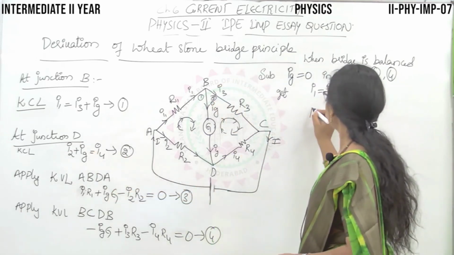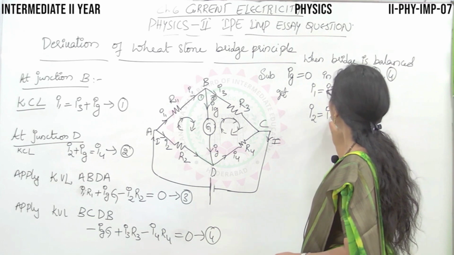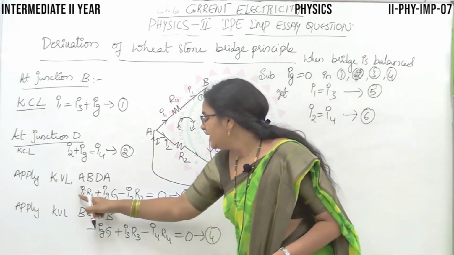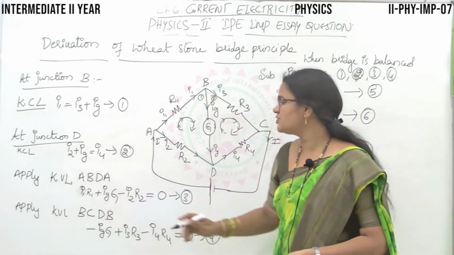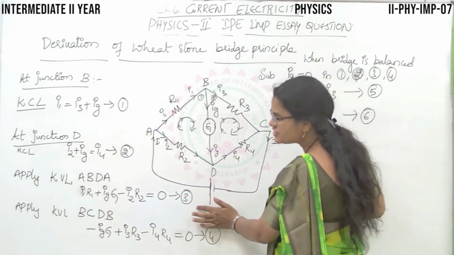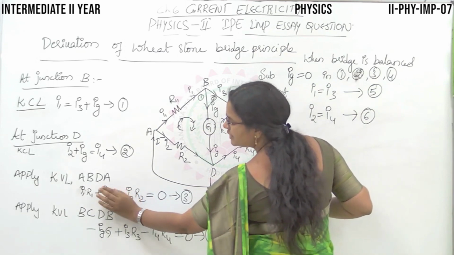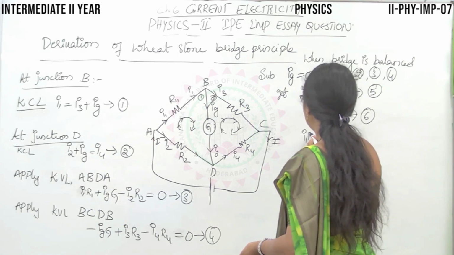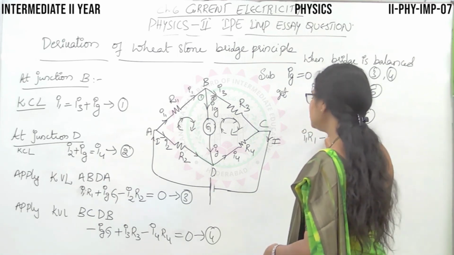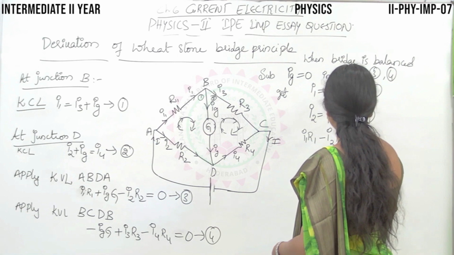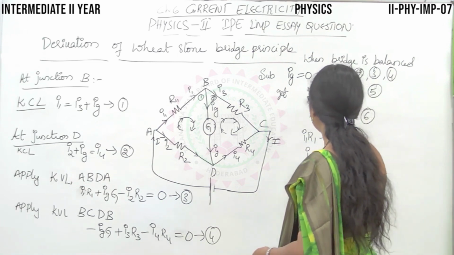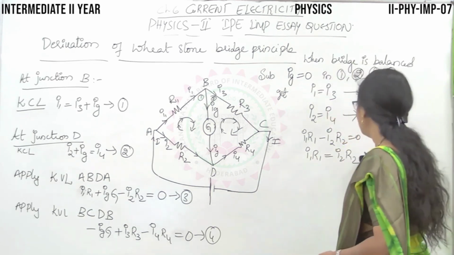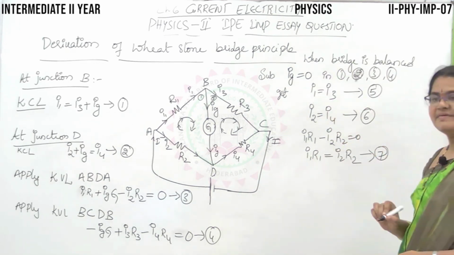So you will be getting I2 equal to I4. See the equation 6. If you substitute Ig equal to 0 in this equation, what happens now? Just have a look at this equation. If you substitute Ig equal to 0, then this will be 0 and you will be left with I1 R1 minus I2 R2 is equal to 0. What does this mean? I1 R1 is exactly equal to I2 R2. Let this be equation 7.